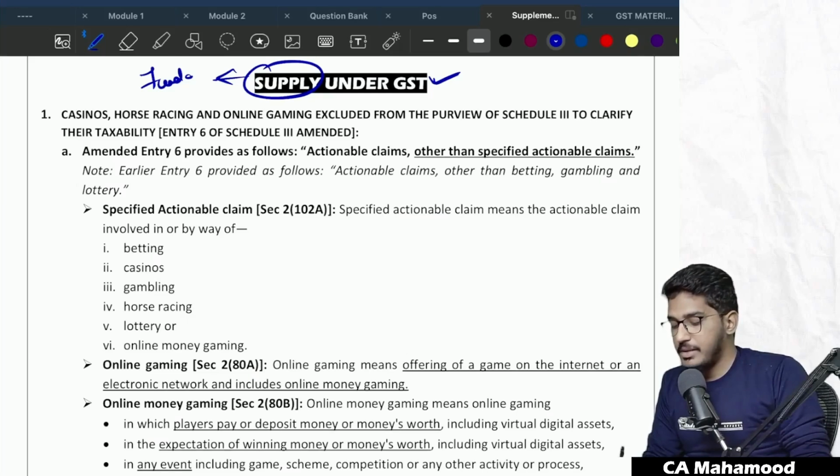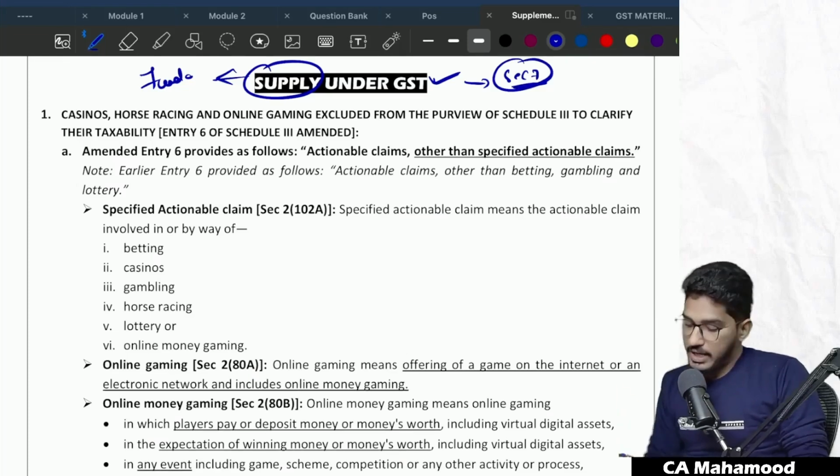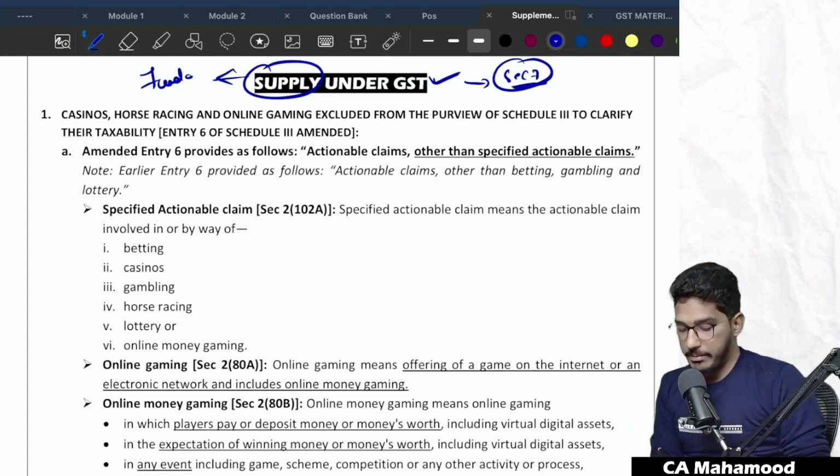In the supply under GST chapter, we have covered the content from section 7. Section 7 actually talks about supply. Along with section 7, we have also covered section 8, composite supply, mixed supply, all those things. Now under the supply chapter, we have an amendment relating to schedule 3.